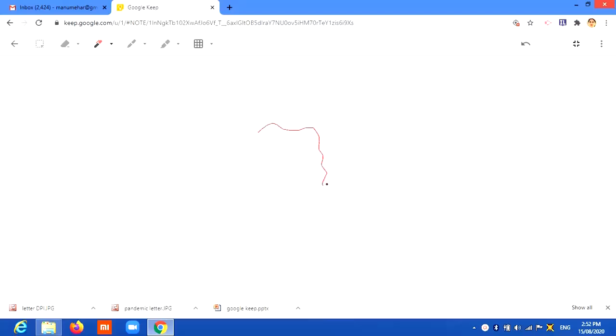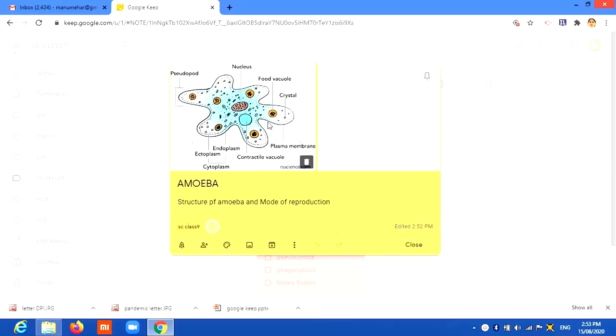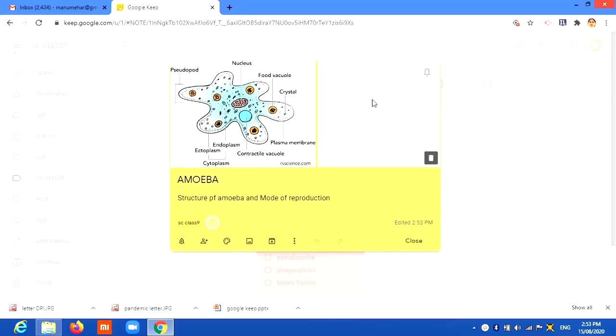For example, I want to draw a structure of the amoeba showing that it has these pseudopodia. So these are the pseudopodia. These two pseudopodia, I want to tell the students that these are the most important organs of this unicellular organism. So this I want to draw. Now this has been added here. So any drawing you want to add, you can add yourself. I'm not very good at drawing, so I just made this very foolish drawing, but I think you can all do it yourself.